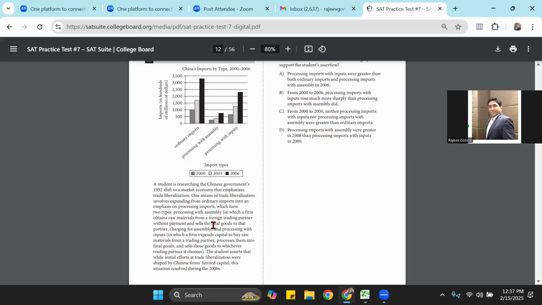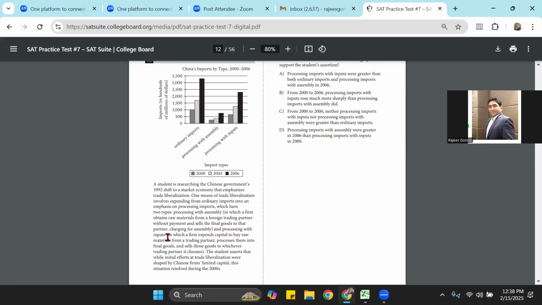So you got some raw material from someone, you assembled it and you gave it back to the one who gave you the raw material, which means you took the raw material, you made the assembly. Let's say you took iron from someone, made a bicycle, and gave the bicycle back to the one who gave iron to you. So that's what it is, processing with assembly. Okay, fantastic. So that's the thing. And you don't have to pay anything for the raw material in this case.